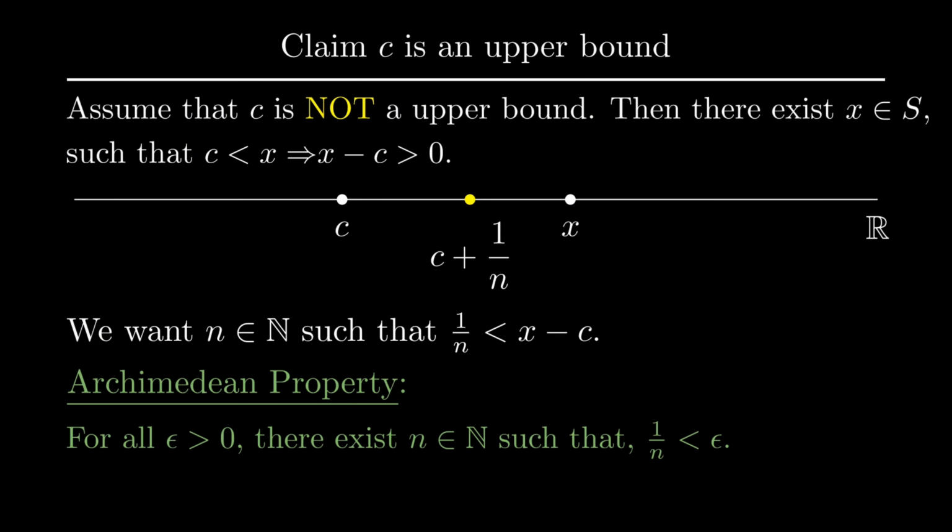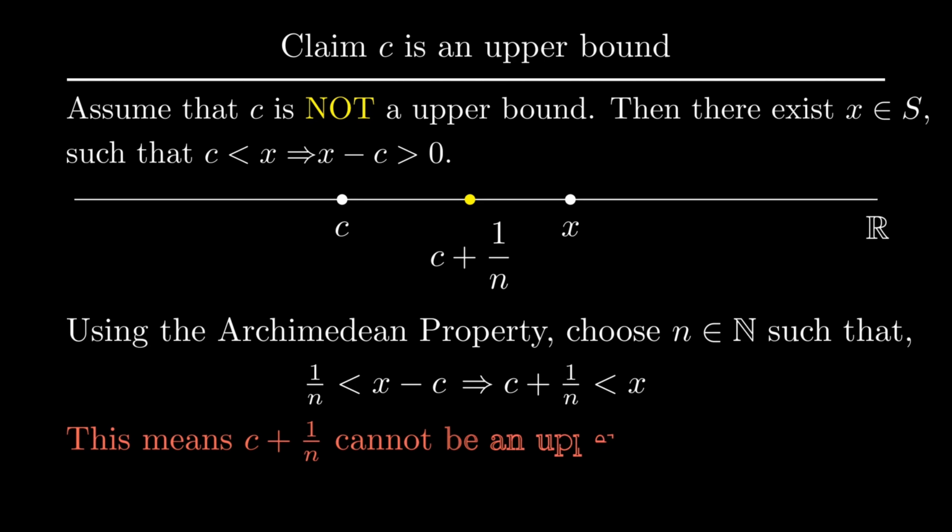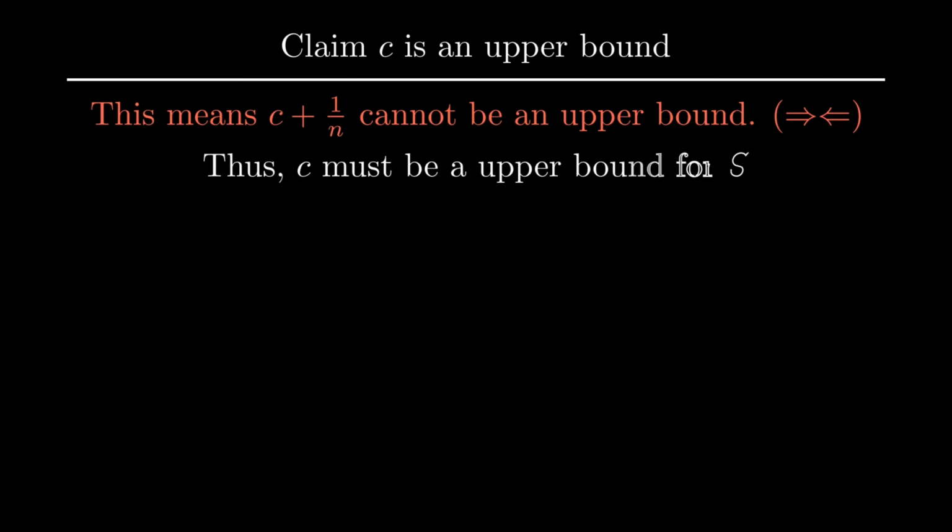So citing the Archimedean property, we specify n such that 1 over n is less than x minus C. Then, to get our contradiction, we simply add C to both sides of this inequality, and then the left-hand side becomes C plus 1 over n, which should be an upper bound, while the right-hand side becomes x, which is an element of S. And this inequality successfully contradicts our assumption, since there exists an element of S which is bigger than C plus 1 over n, which means that C plus 1 over n cannot be an upper bound for S. With that, we can be sure that C is indeed an upper bound for our set S.